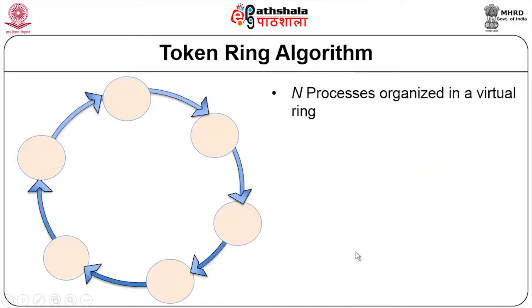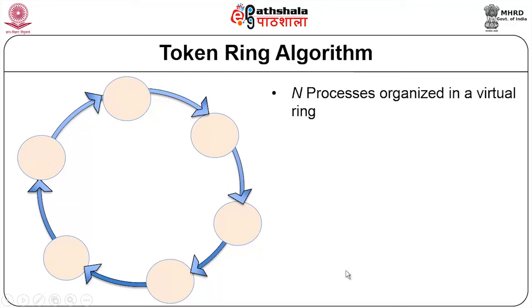Now, we are ready to look at another example, which is called a token ring algorithm. Token ring has n processes and these processes are connected in a virtual ring. We know already that a virtual ring is not a real ring, there is no physical connectivity involved, but a process knows to which process it should send the message, and from which process it will receive a message.